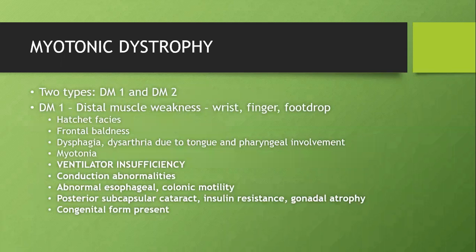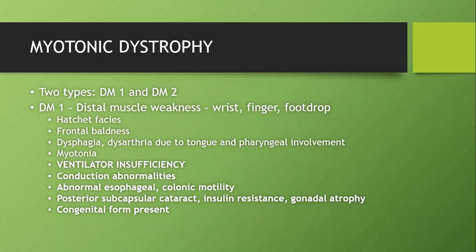Myotonic dystrophy, again the fourth type of inherited myopathy. It's of 2 types, type 1 and type 2. As the name suggests, it's the only inherited myopathy which presents with myotonia. In DM1, there will be distal muscle weakness: wrist, finger, and foot drop. We have the classical hatchet face due to temporalis muscle involvement. There will be frontal baldness, dysphagia and dysarthria, and myotonia, as I told you. The cause of death here will be ventilatory insufficiency,